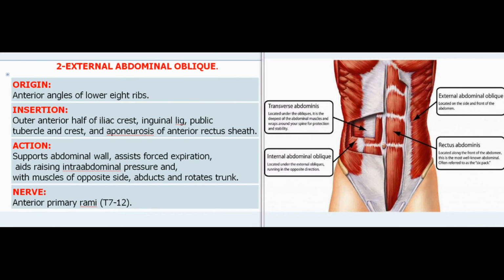2. External abdominal oblique. Origin: anterior angles of lower 8 ribs. Insertion: outer anterior half of iliac crest, inguinal ligament, pubic tubercle and crest, and aponeurosis of anterior rectus sheath. Action: supports abdominal wall, assists forced expiration, aids raising intra-abdominal pressure and, with muscles of opposite side, abducts and rotates trunk. Nerve: anterior primary rami, T7-12.